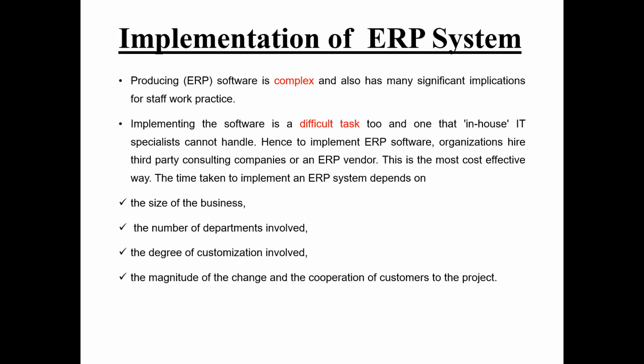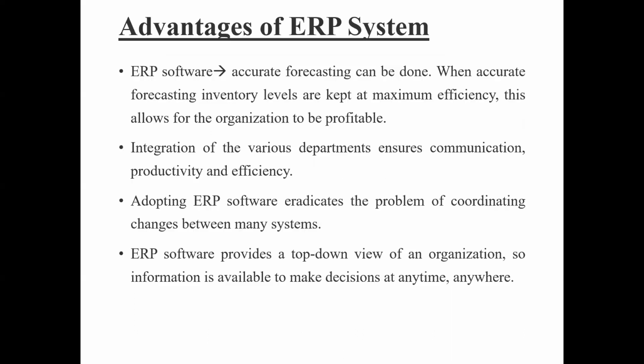If you want a higher level of customization, the time taken is more. So this depends on the magnitude of the change and the cooperation of the customers also, how cooperative the customers are towards the project. That also affects the implementation of ERP.